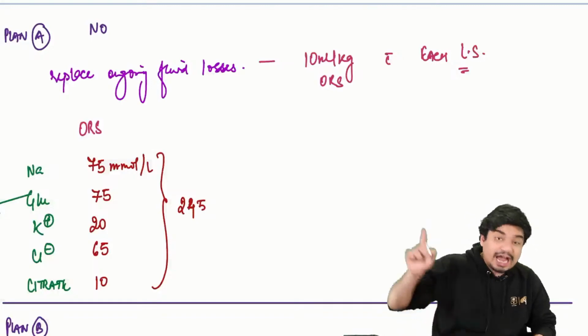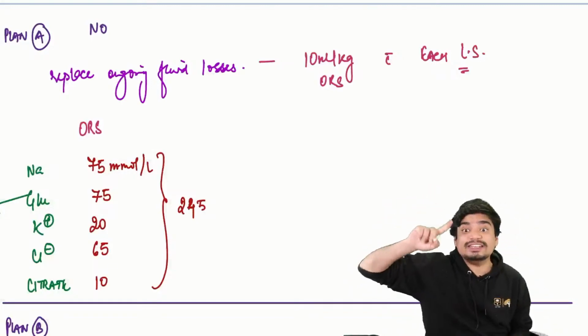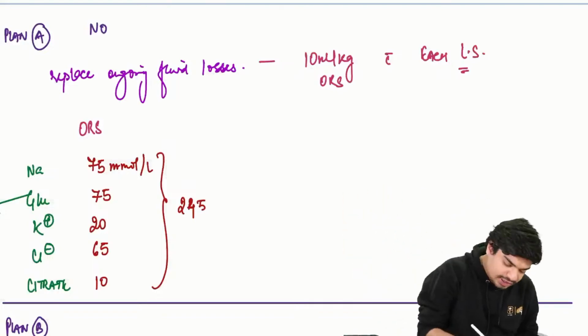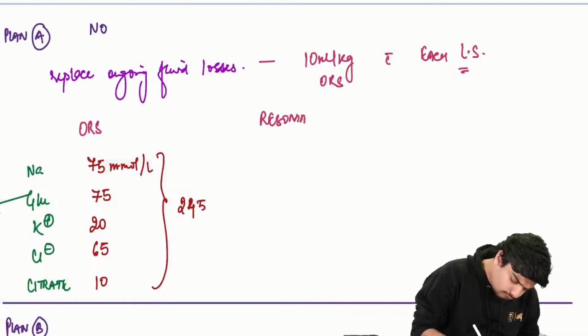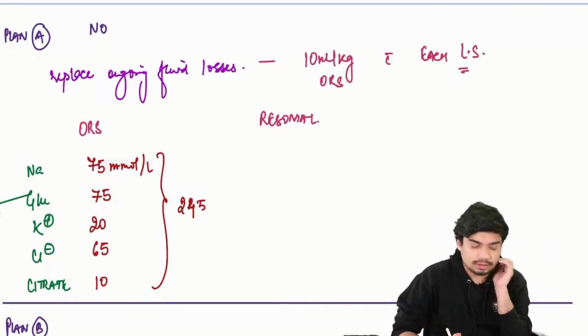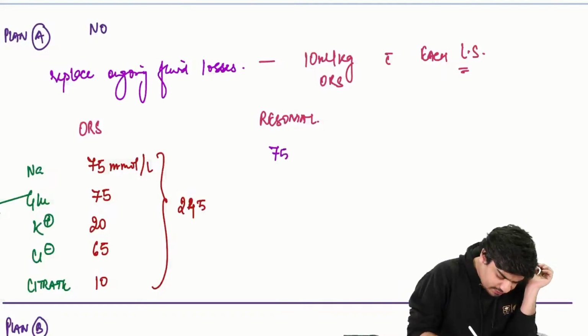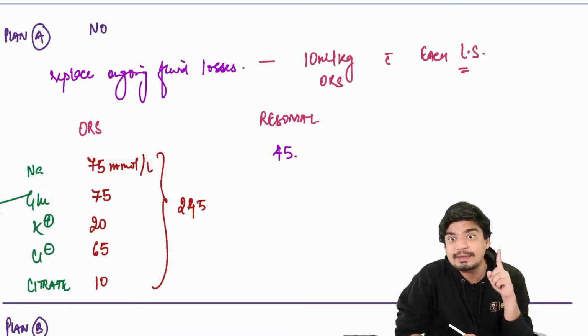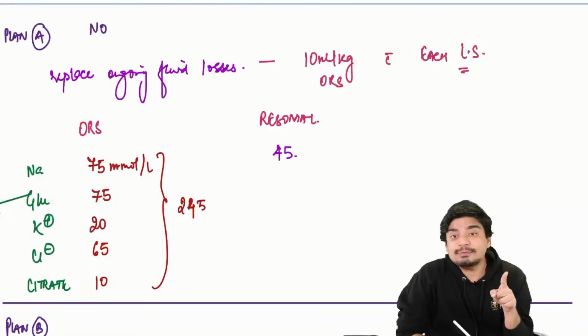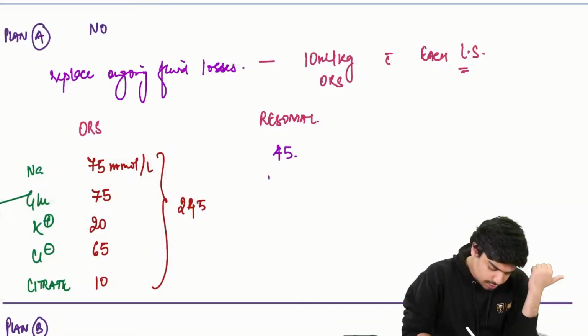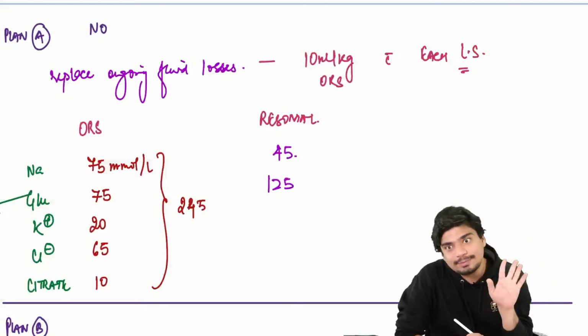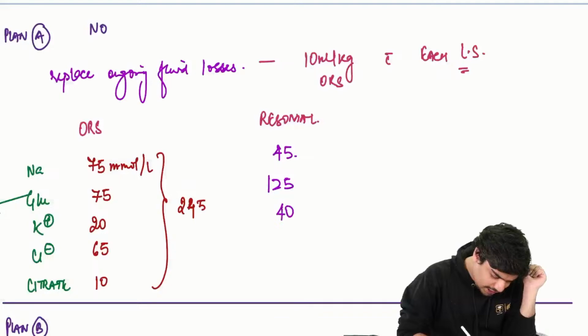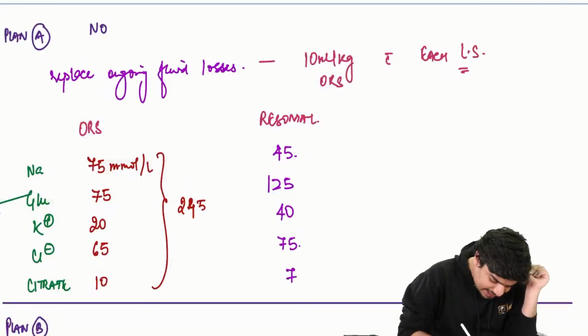Alright. I told you when we were discussing SAM that in SAM we use what? Resomol, rehydration solution for malnourished. How is that Resomol different? In that Resomol, sodium is 45. Why? Remember in SAM I told you there's going to be hypernatremia. So in Resomol, the sodium is kept lower, 45. In SAM you can have hypoglycemia. So glucose is kept higher, 125. Hypokalemia, potassium also kept higher, 40. Chloride is 75. Citrate is 7.